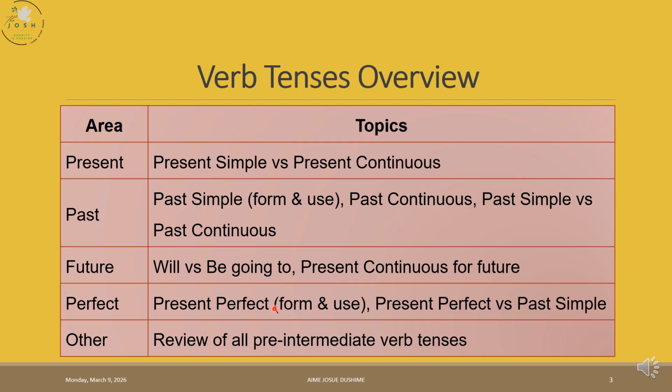How do we formulate or structure the present perfect? It is subject plus has or have plus v3. v3 is the past participle of the verb.